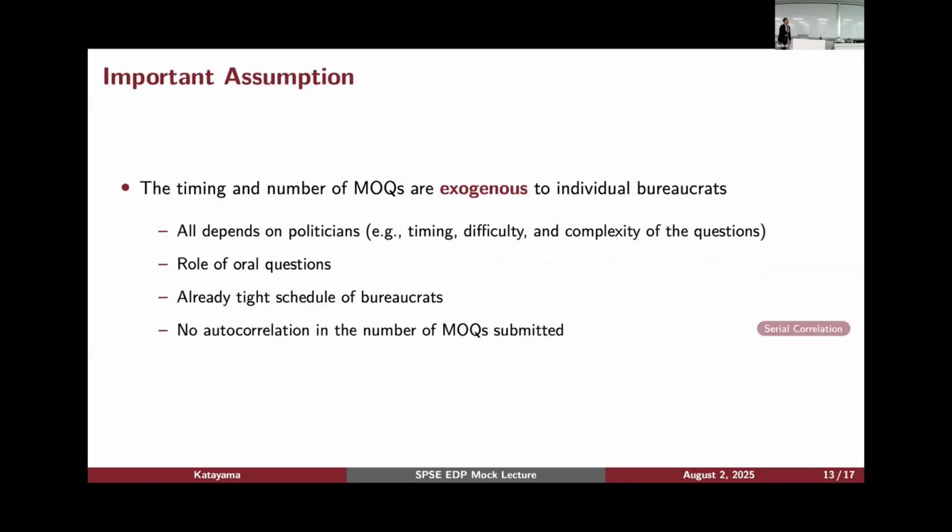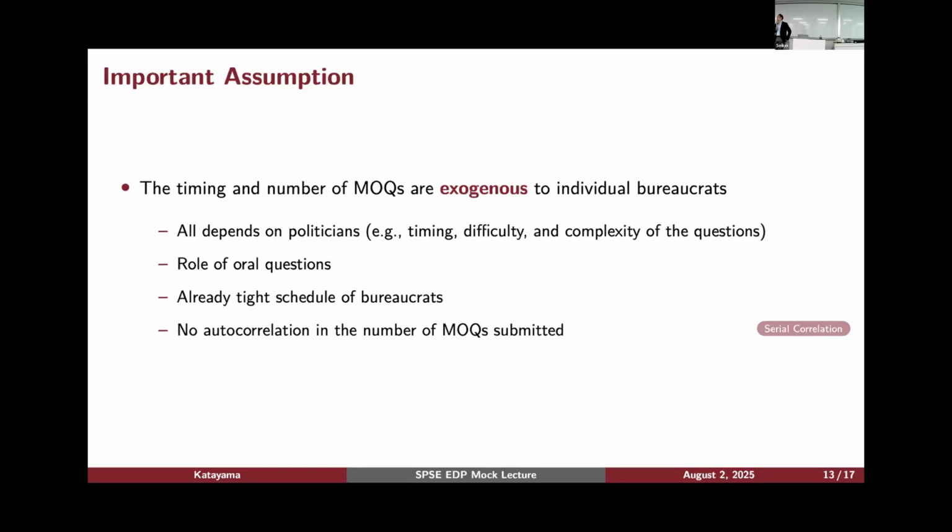So in order for this to work, there is an important assumption that I have to make. That is that the timing and number of MOQs submitted are exogenous to individual bureaucrats. And I will start to argue that this is a reasonable assumption to make. I'm not sure you are familiar with MOQs, but if you go to the Shugin website or Sangin website, you can get to know what the contents are. The contents are publicly available.